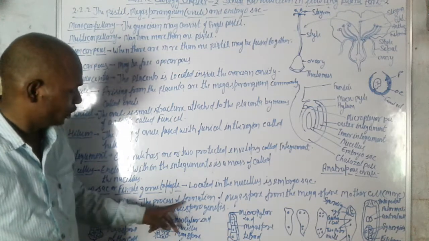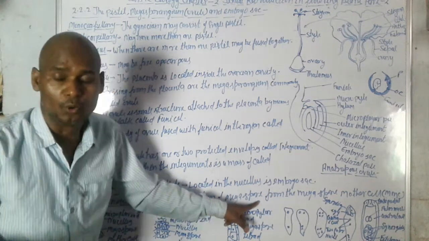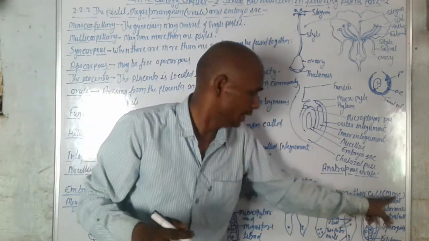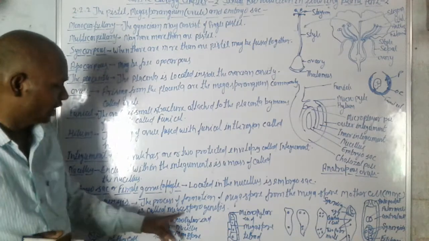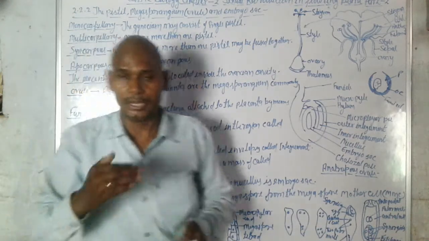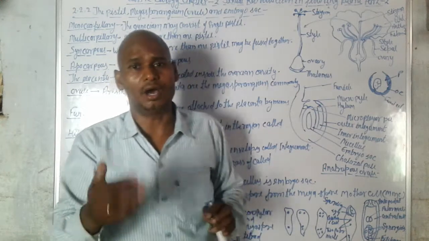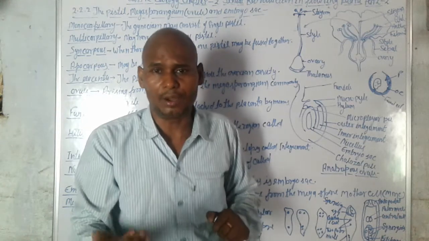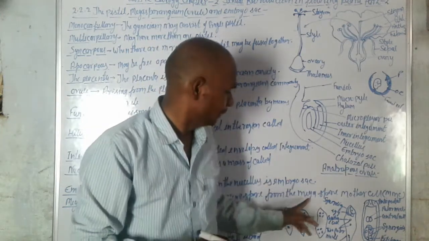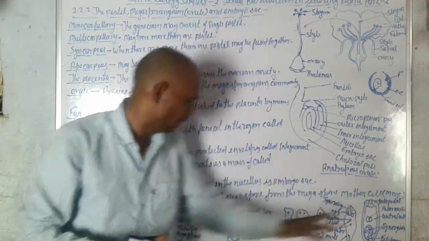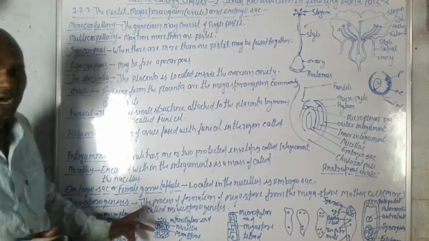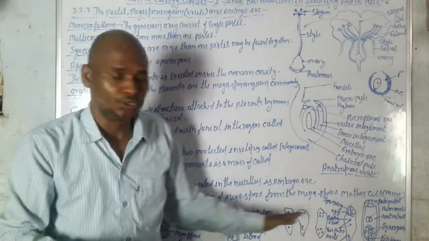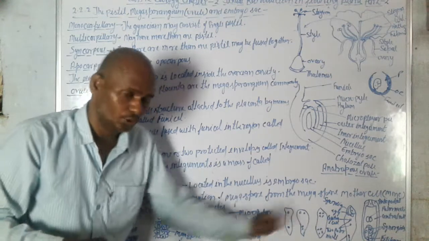The process of formation of megaspores from the megaspore mother cell, MMC, is called megasporogenesis. We discuss megasporogenesis in this video.